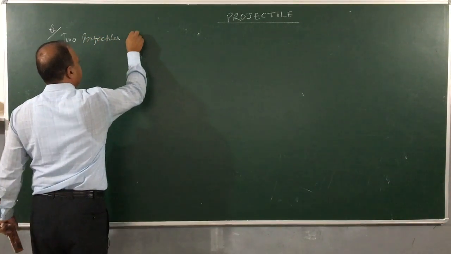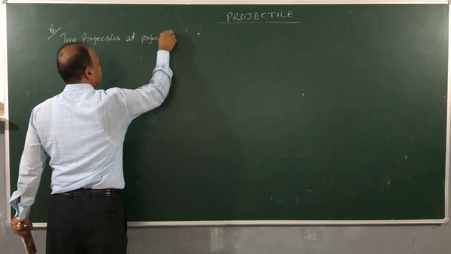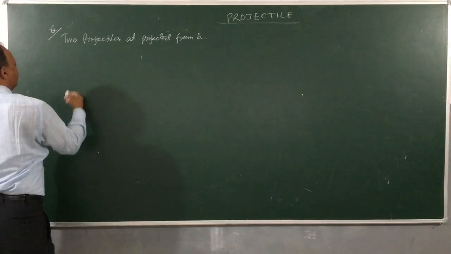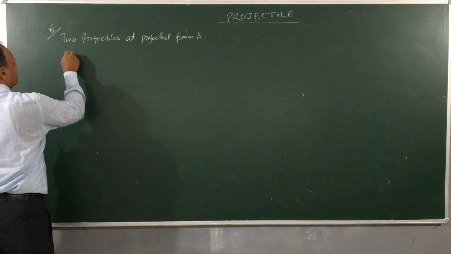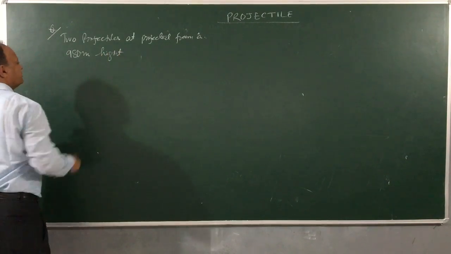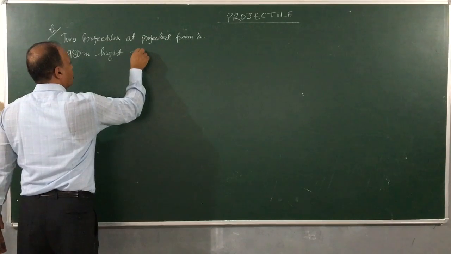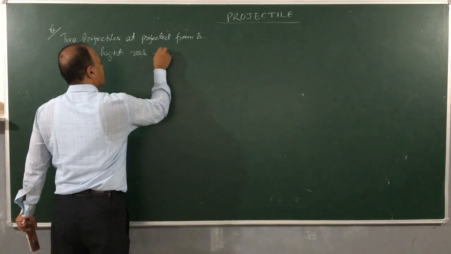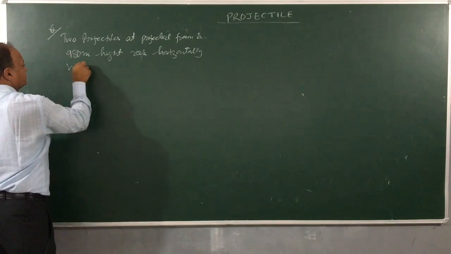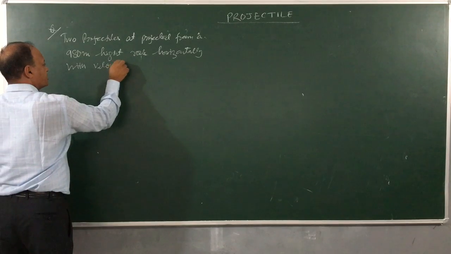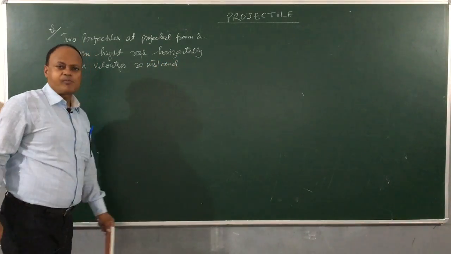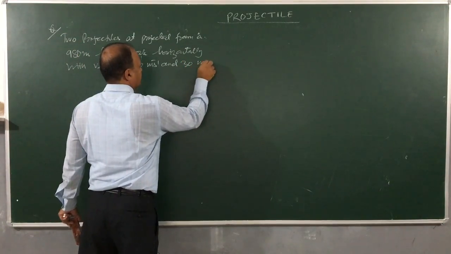Two projectiles are projected from a 980 meter high rock horizontally with velocities 20 meter per second and 30 meter per second respectively.